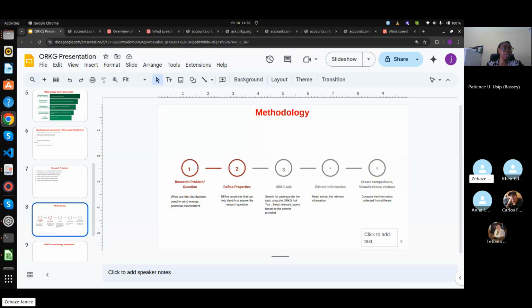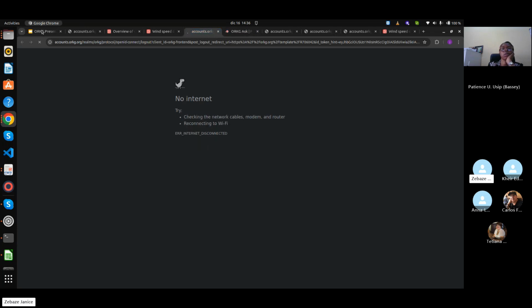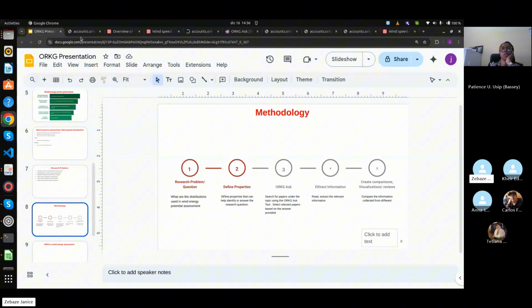papers under the specific topic, because the title of a paper can sometimes be misleading on the information that you expect to find in the paper. So I used ORKG Ask, where I did a query like: what are the distributions used in wind speed energy assessment? And from ORKG Ask, it gave me a list of papers with answers from which I could really select the papers which I think have the expected answer I am looking for.